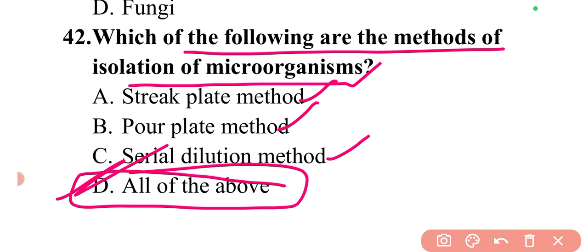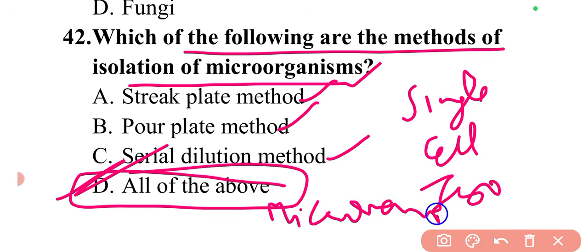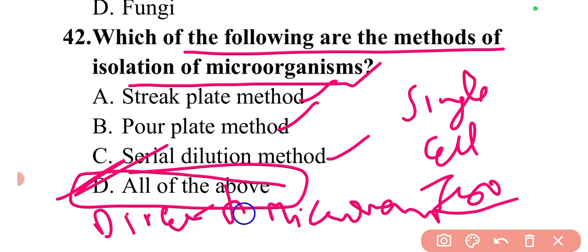Apart from these three methods, there are more methods that are used for the isolation of microorganisms. For example, single cell isolation by micromanipulator. There is also the direct transfer method.